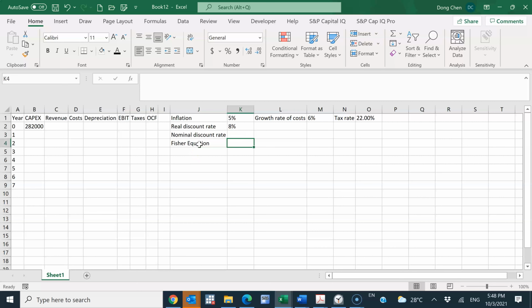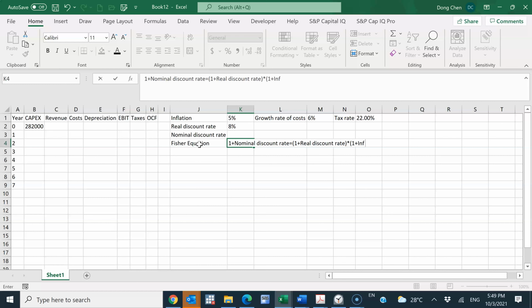It's the relationship between the nominal interest rate and the real interest rate, captured by this equation: 1 plus the nominal discount rate equals 1 plus the real discount rate times 1 plus the inflation rate.